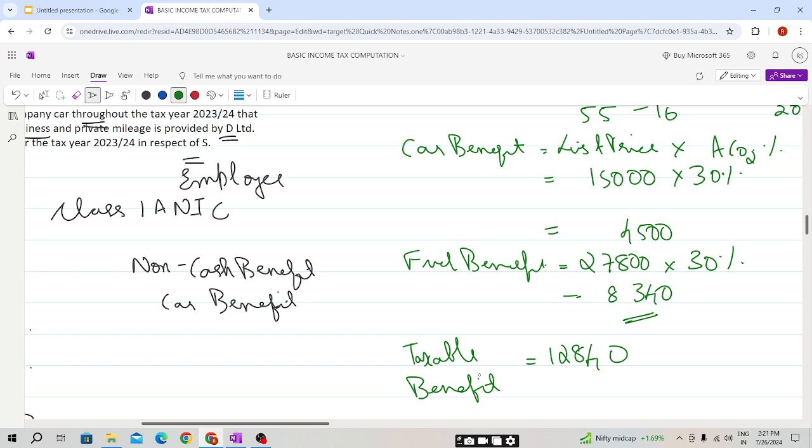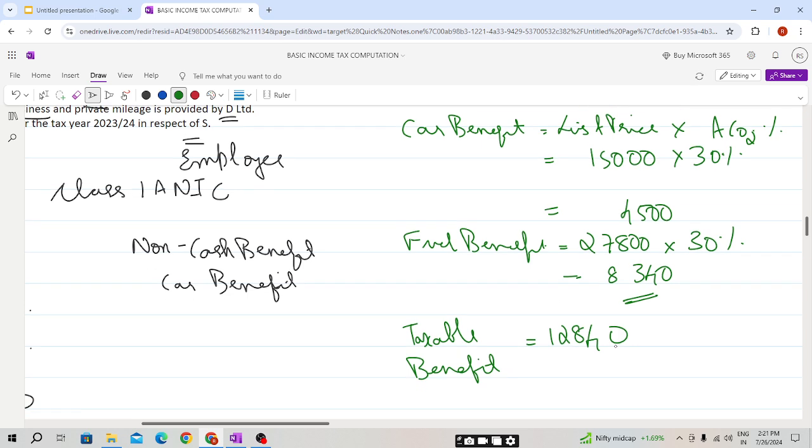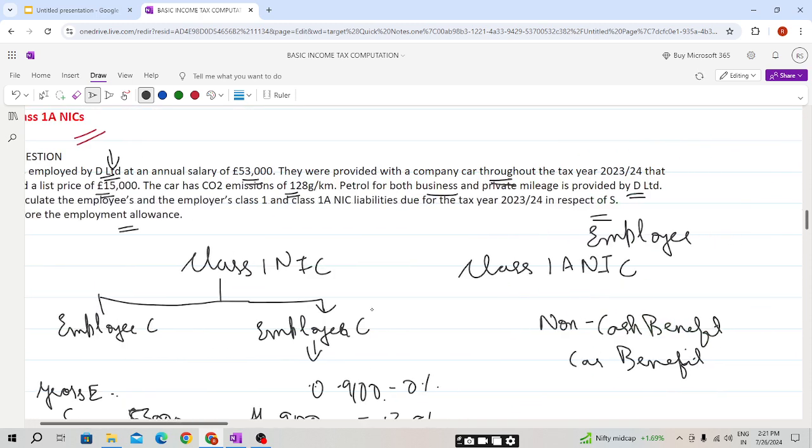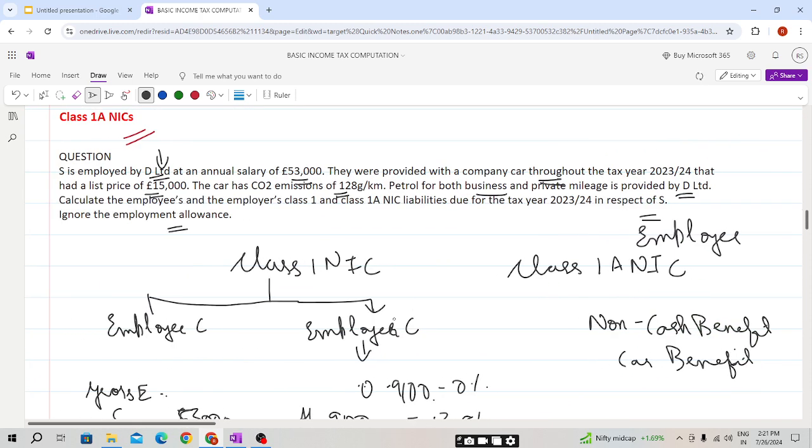It will be a taxable benefit, on this flat rate of 13.8%. So this will be, students, 1,772 Class 1A NIC. I hope by solving this question we are clear with the employed person: Class 1 NIC, and Class 1A NIC, which is payable on the taxable benefit.